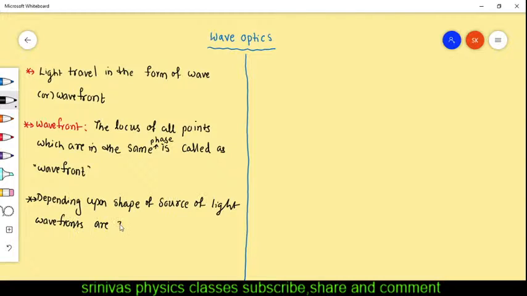Wavefronts are three types. What are they? The first one is the spherical wavefront. And the second one is the cylindrical wavefront.